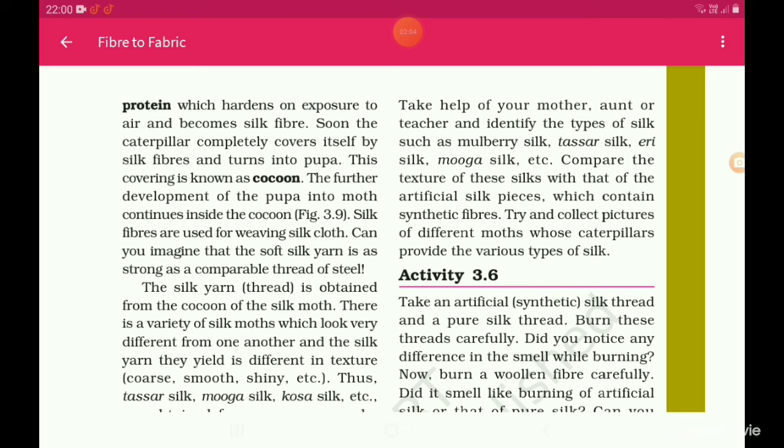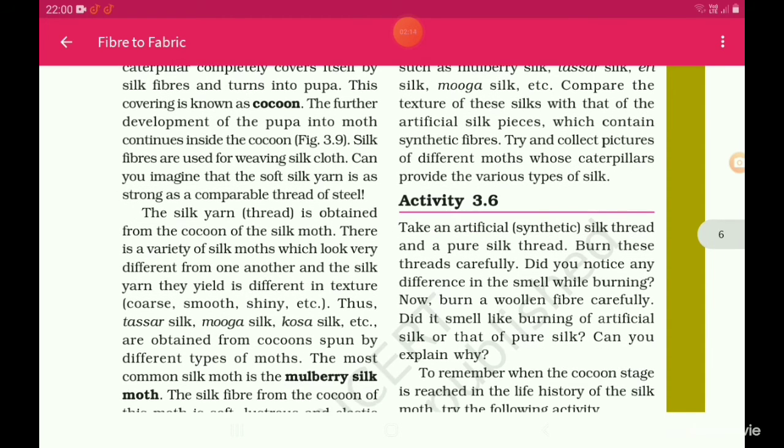Can you imagine that the soft silk yarn is as strong as a comparable thread of steel? The silk yarn thread is obtained from the cocoon of the silk moth.